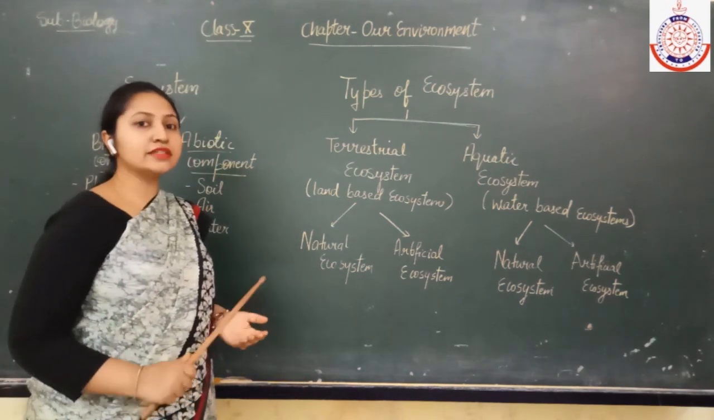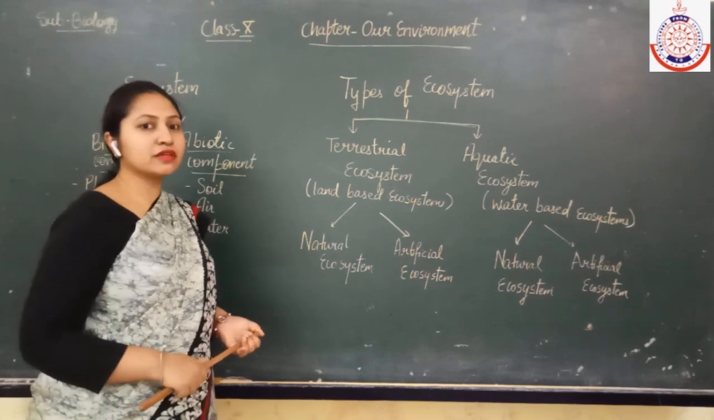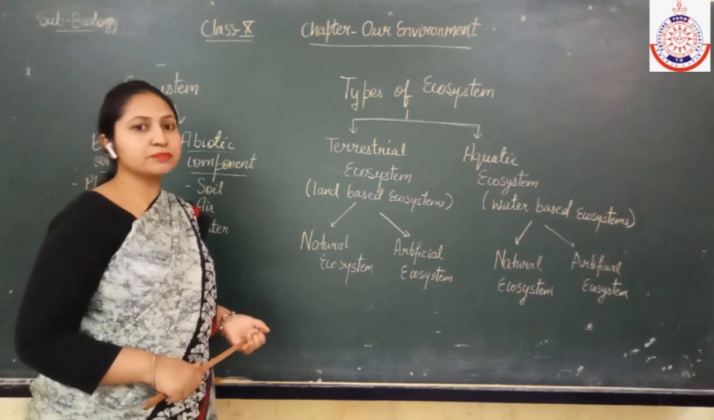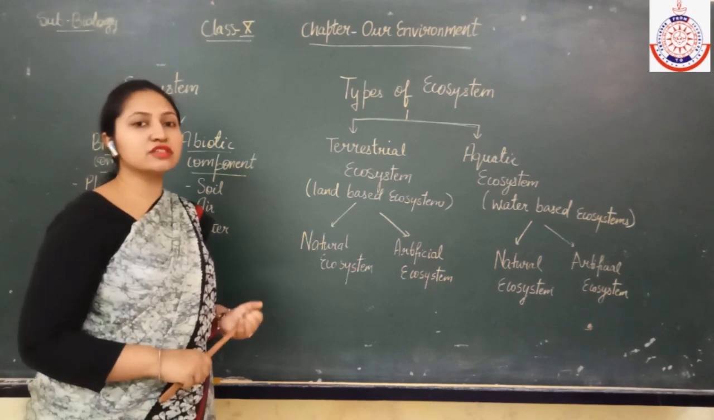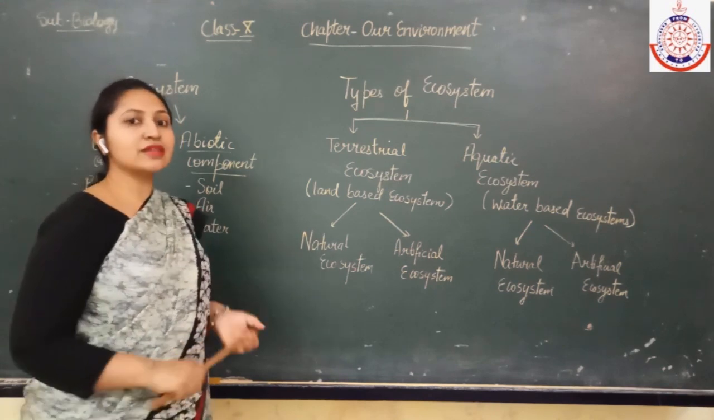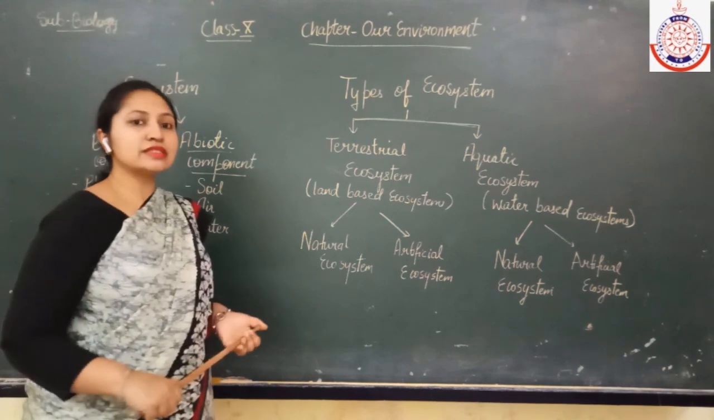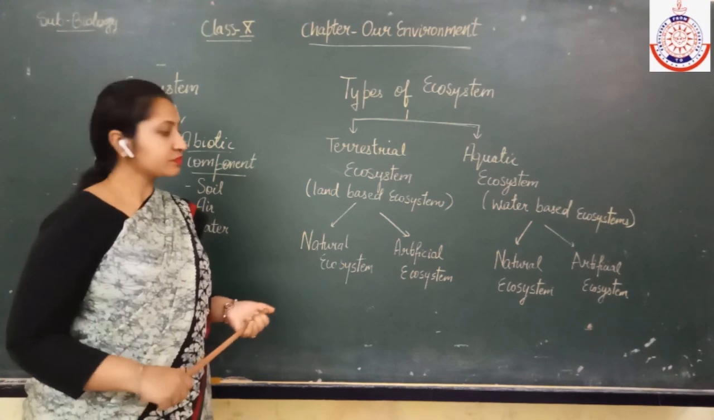In case of gardens, what are the components that will come under the biotic? Yes, the plants will come under the biotic, and the microorganisms that are present in the soil will also come under the biotic components. And the abiotic components are like air, water and the soil.